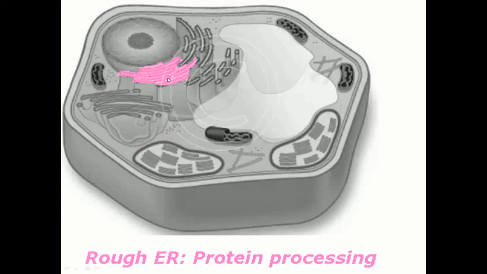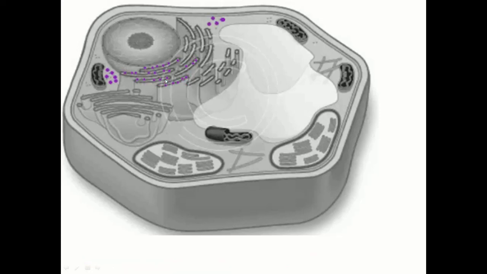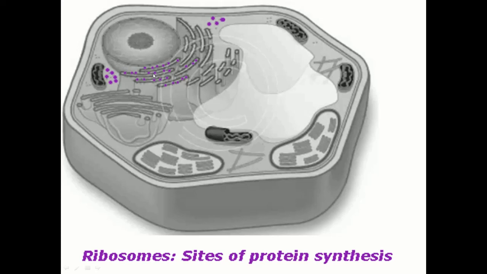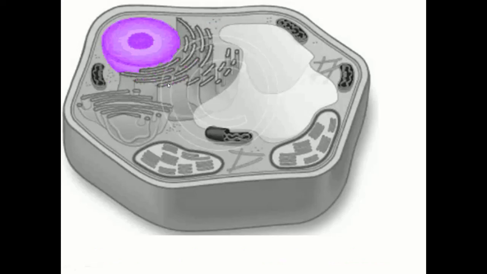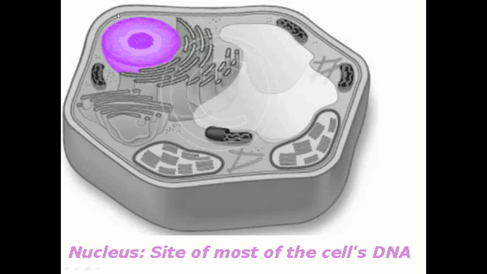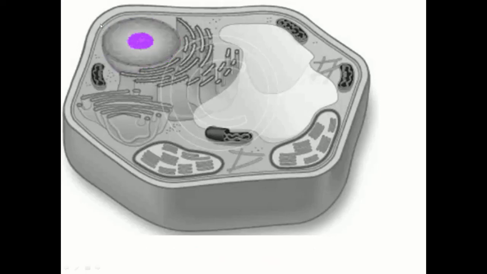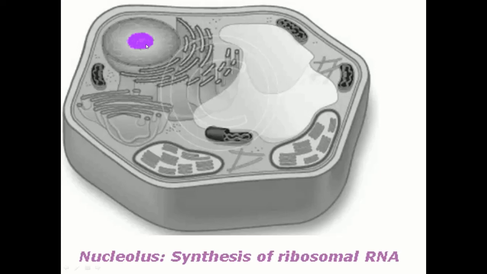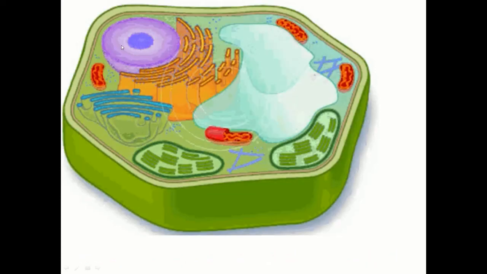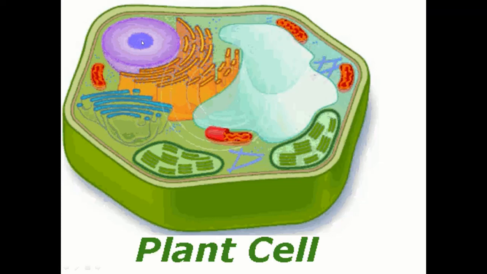Here is the rough endoplasmic reticulum. It helps in protein synthesis because it has ribosomes. We know that ribosomes are the sites of protein synthesis. Here is the nucleus and it is a site of most of the cellular activities. This is the nucleolus, where synthesis of ribosomal RNA takes place.